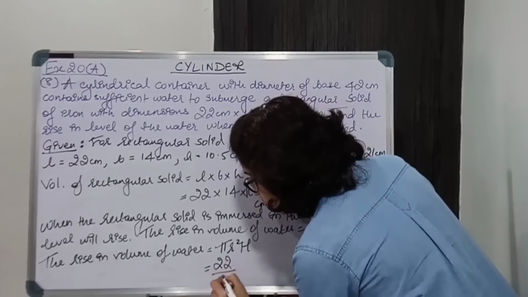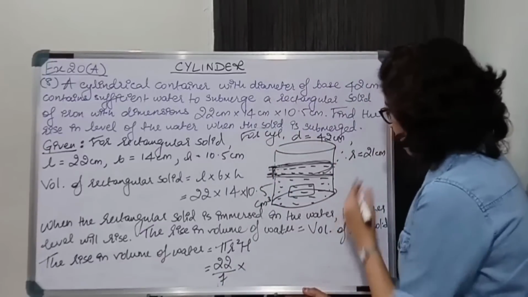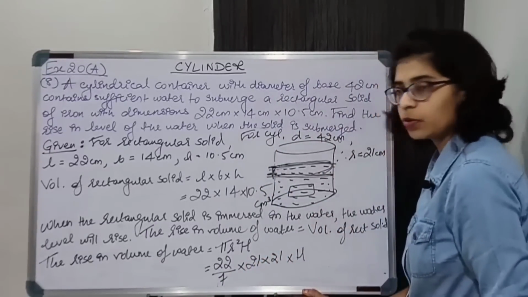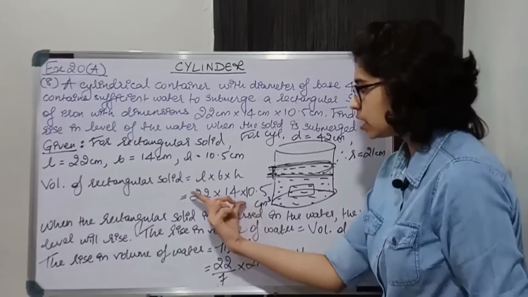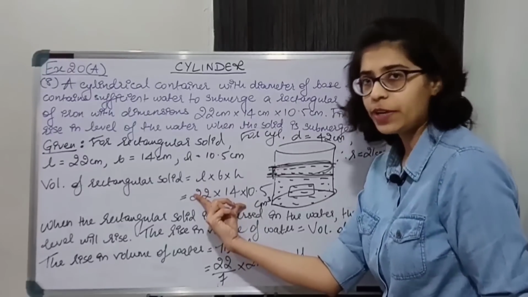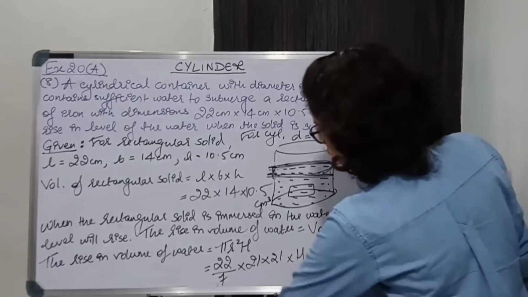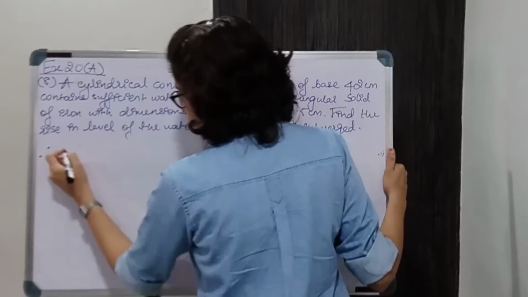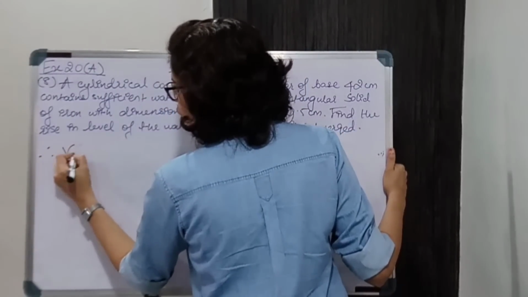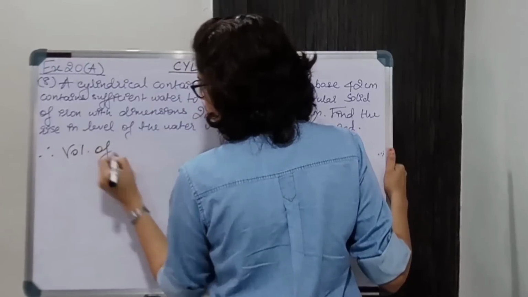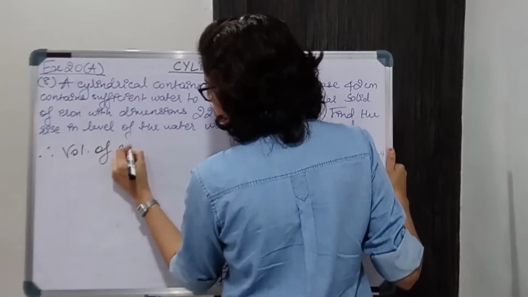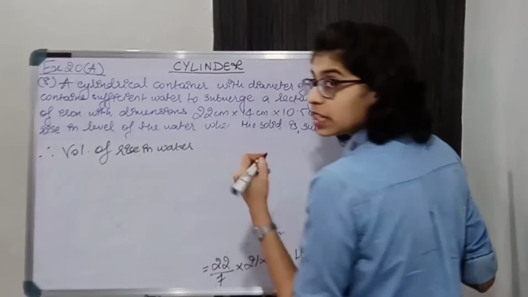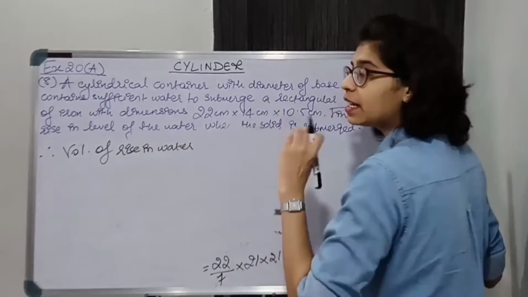So 22/7 into r square, that is 21 into 21 into H. Okay, now this thing is equal to this thing. We'll equate this and find H. So therefore volume of rise in water, we are not talking about entire water or cylinder, we are talking about volume of the rise in the water.